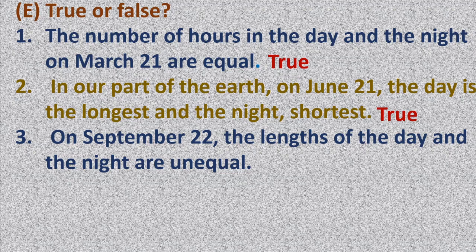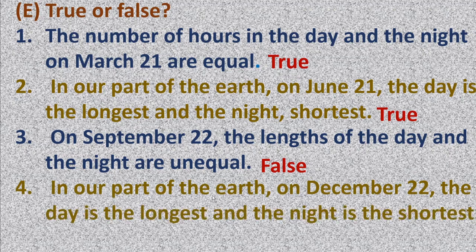Please read carefully. Don't read half. Here, what is the word unequal? Yes, you know that these are equal. Day and night are equal on September 22nd. But here it is given unequal. So this is false.